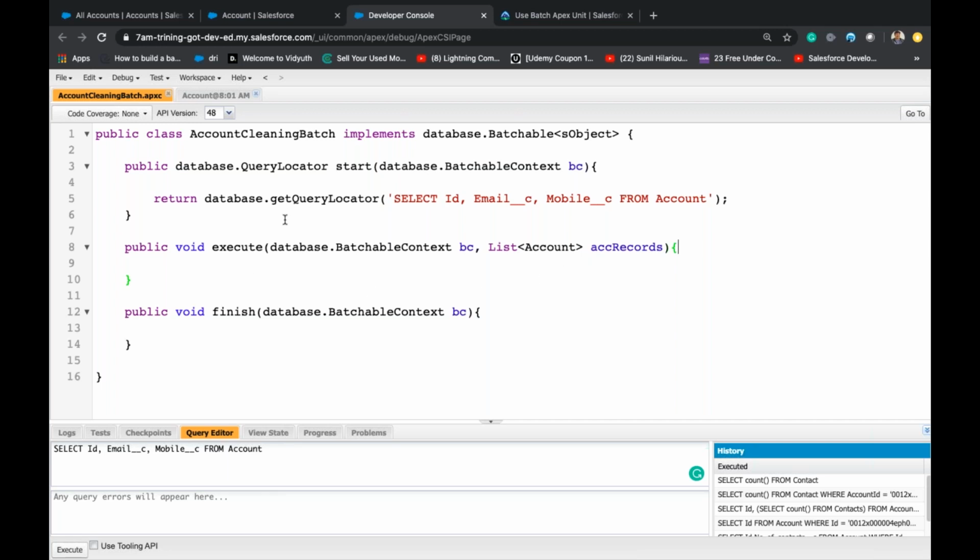So let us see where to give that batch size. Now I'll get some records into this ACC records.